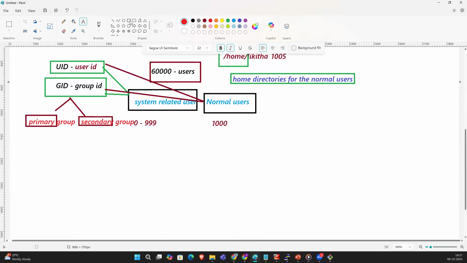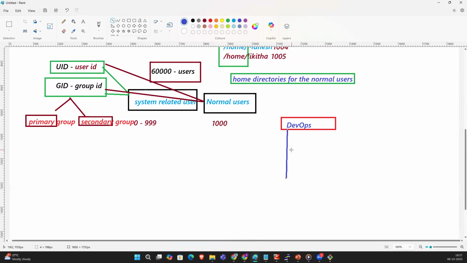So for example, what is a group? Guys, what is a group? A group is nothing but a set of people. For example, the group is DevOps. So in the DevOps team, how many people are there? For example, 3 or 4 people are working in the DevOps team.